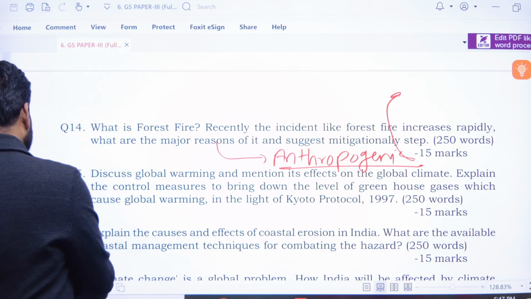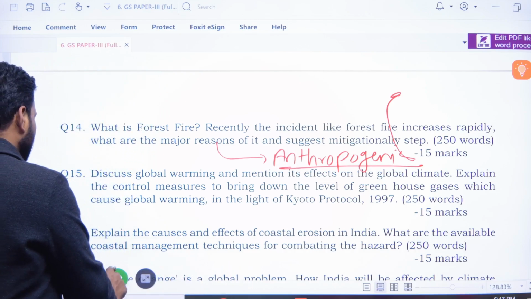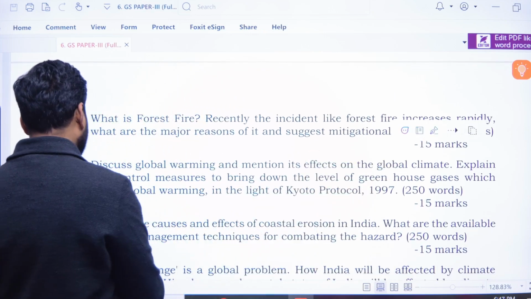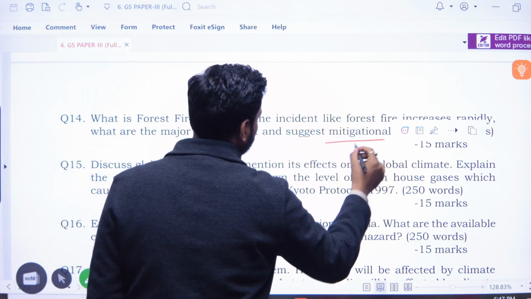And what are the mitigational steps? Now what is the mitigational approach?